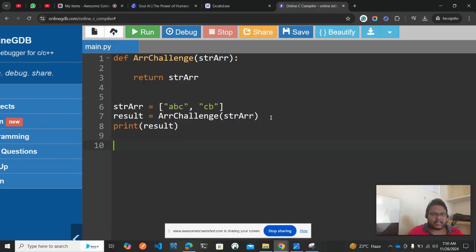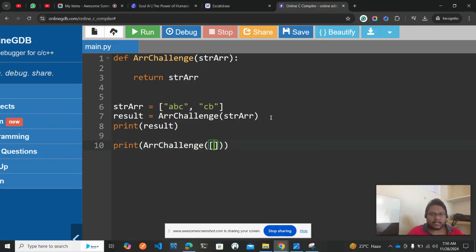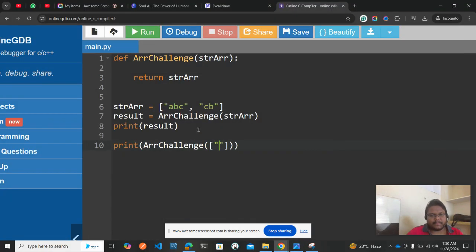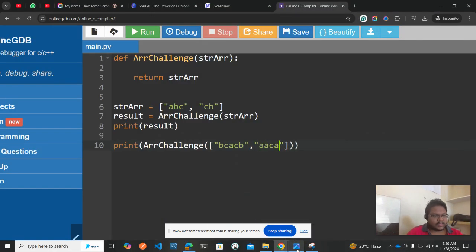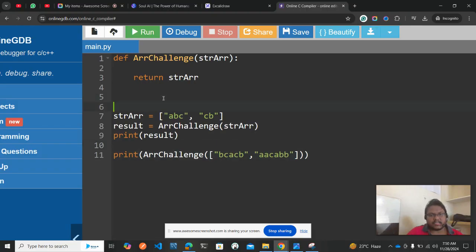Why am I writing like this? I can write in single terms: print of array, challenge of tadan. The next one is bcacb, bcacb, and then you have another one called aacabb, aacabb. Nice. So these are the two test cases that they have given.